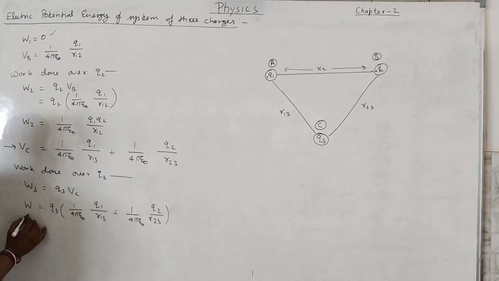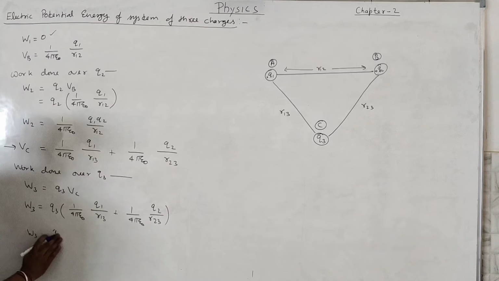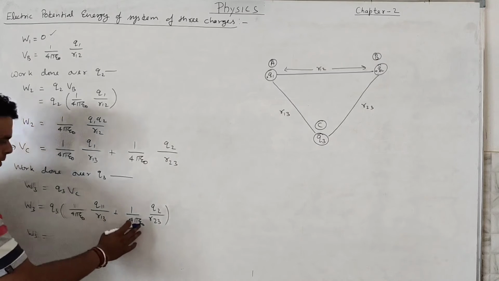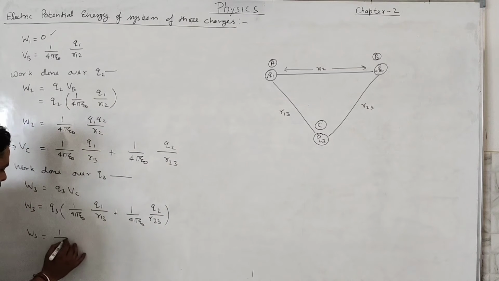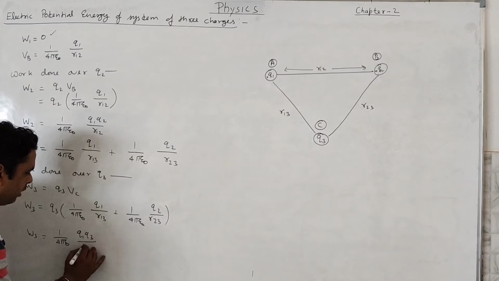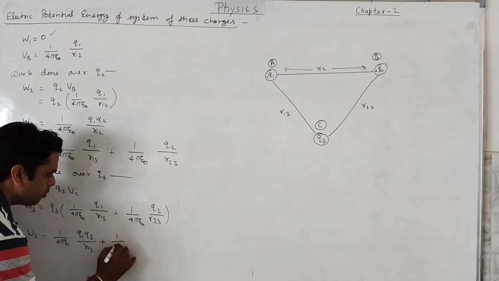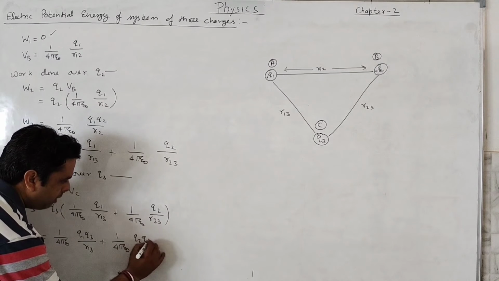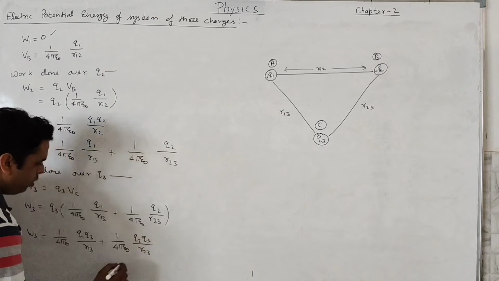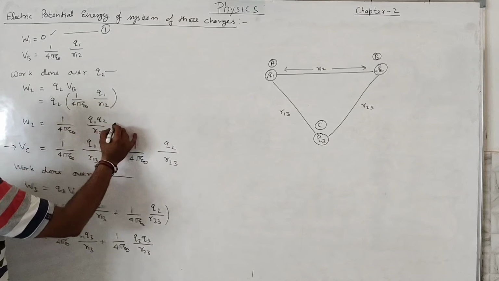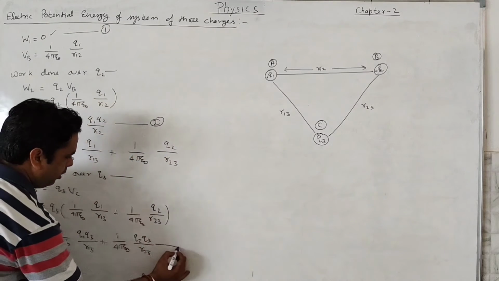If Q3 is multiplied inside it, we will get 1 upon 4 pi epsilon naught Q1 Q3 divided by R13, and 1 upon 4 pi epsilon naught Q2 Q3 divided by R23. So that is our third work done. So we have work done 1, work done 2, and work done 3.